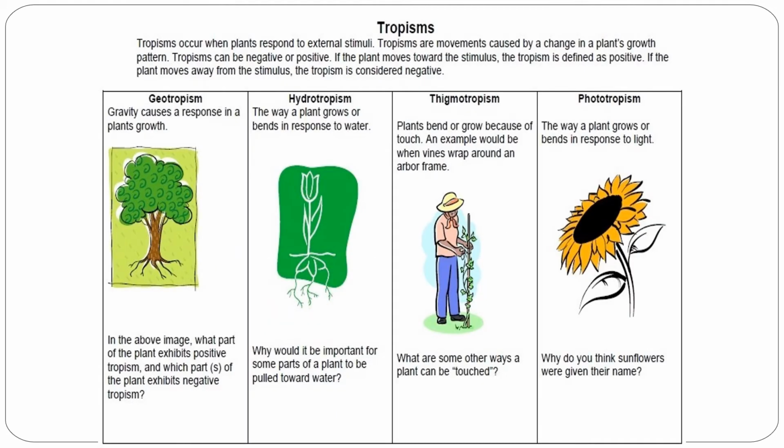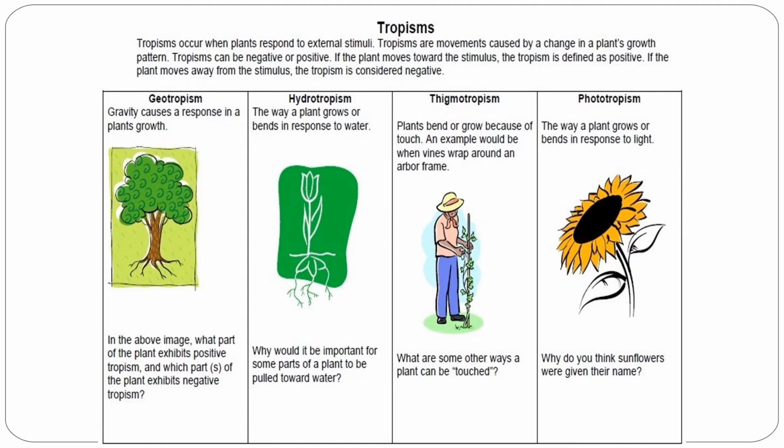In this slide, tropism occurs when plants respond to external stimuli. Tropisms are movements caused by a change in the plant's growth pattern. Tropisms can be negative or positive. If the plant moves towards the stimulus, the tropism is defined as positive. If the plant moves away from the stimulus, the tropism is considered as negative tropism.